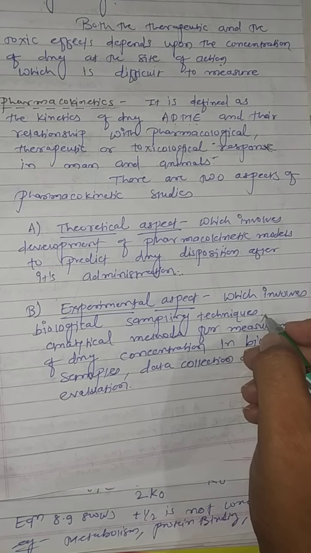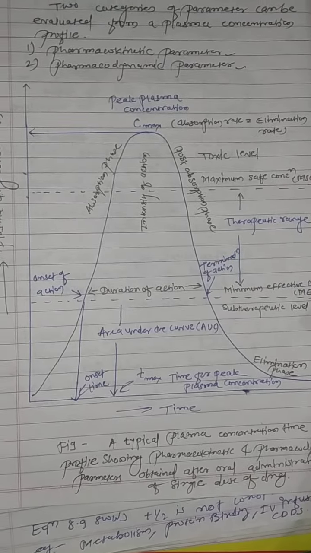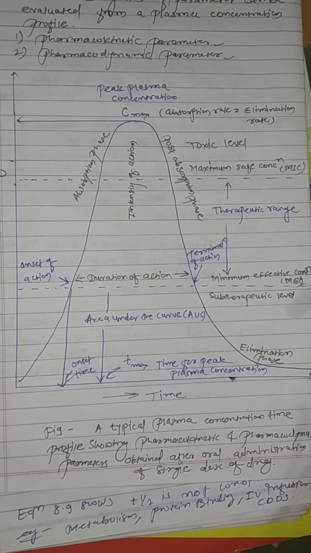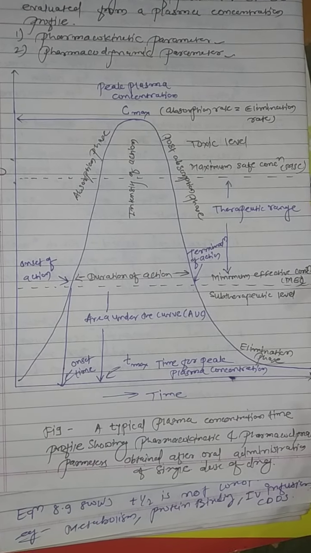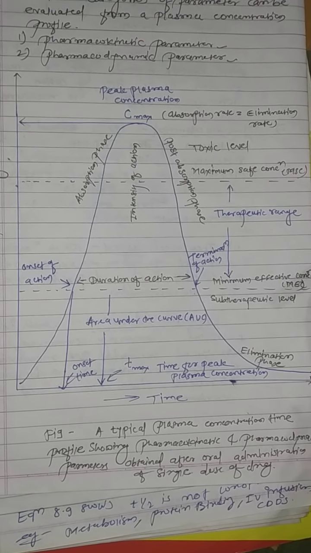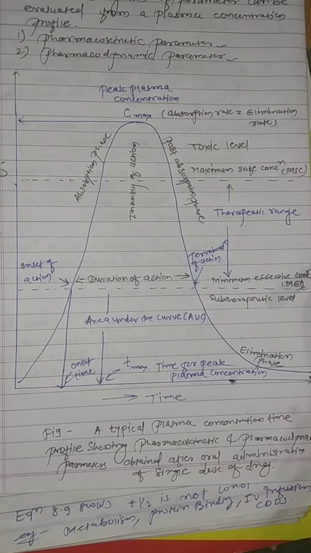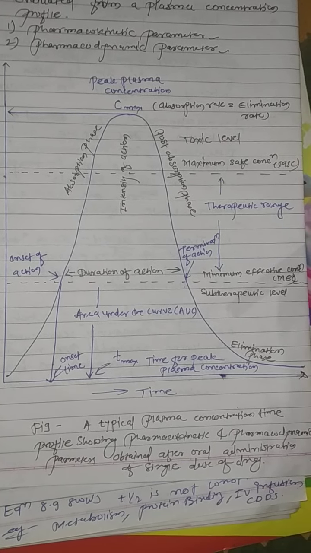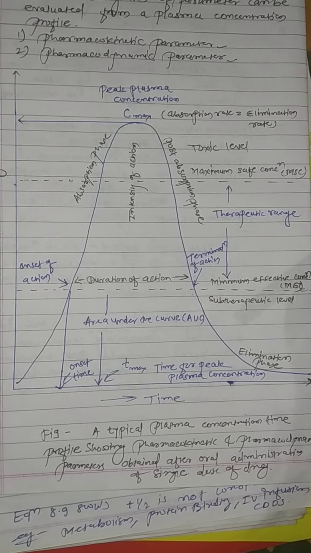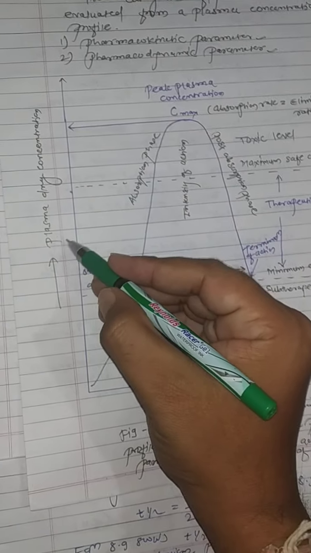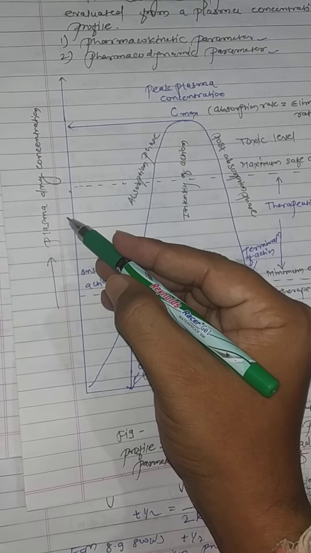Here is a graph which shows that after administration of a single oral dose of any drug, we can study the different pharmacokinetic as well as pharmacodynamic parameters. When we take time on the x-axis and plasma drug concentration on the y-axis,